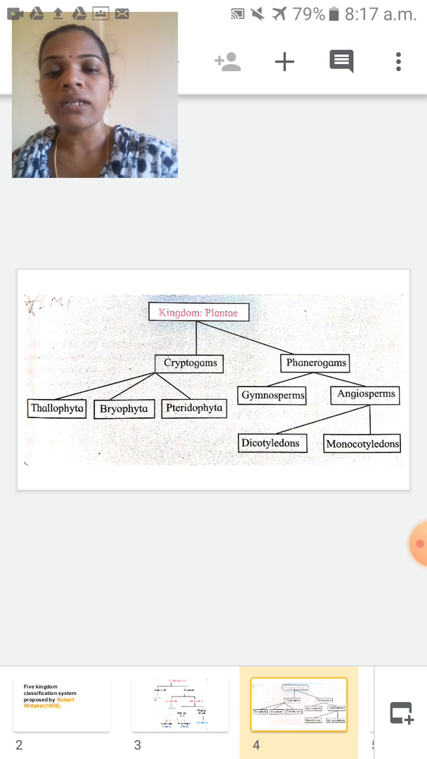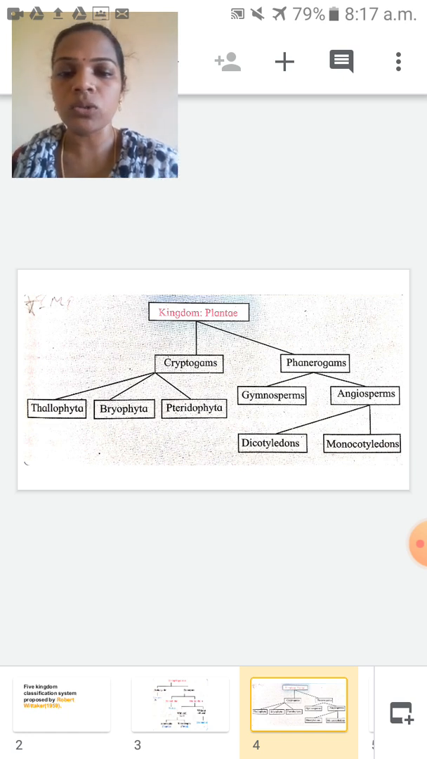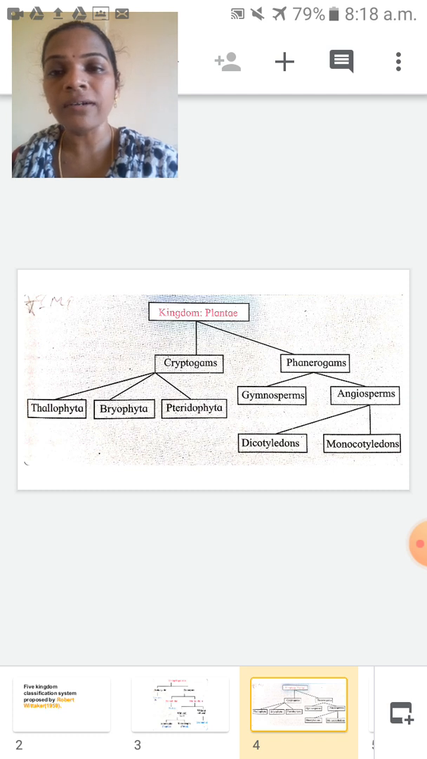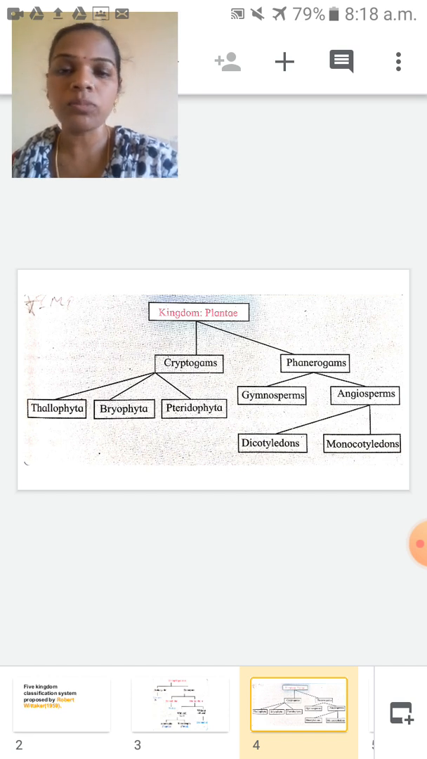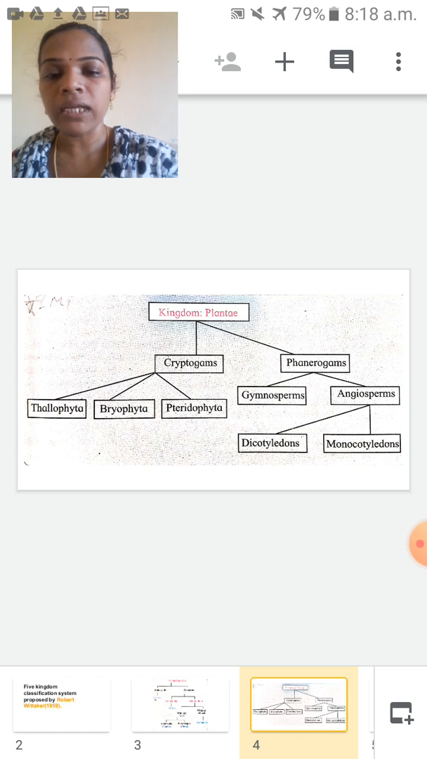Now phanerogams are divided into two divisions. Cryptogams have three divisions, phanerogams have two divisions: gymnosperms and angiosperms. Gymnosperms, which one is naked? Yes, the seeds are naked. They are not enclosed in a fruit. Angiosperms: the seeds are enclosed in a fruit. Angiosperms, based on the number of cotyledons, are divided into two parts: dicotyledons and monocotyledons.